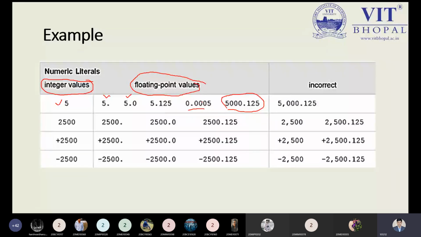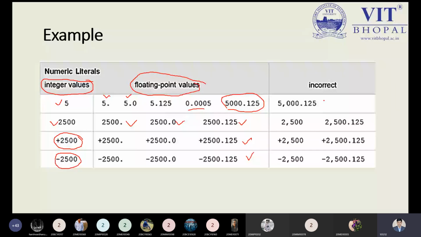Is it clear to all about this point? Yes, sir. I can write 2,500 in the integer way, but in the floating point representation I can write it like this. There is no issue. I can use the plus symbol to determine that this is a positive value. Same thing I can apply for a negative value, using a minus symbol, and the same thing we can apply for the floating point as well.